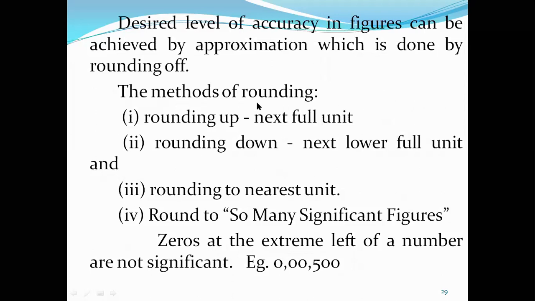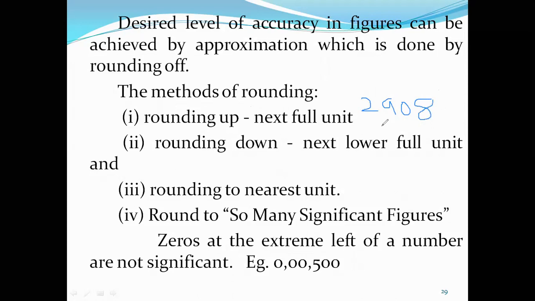The methods of rounding we can see: rounding up to the next full unit. We will consider them with examples. Four kinds of rounding are there for approximation. Rounding up to the next full unit: let us take for example 2908 is given as the answer to a problem.